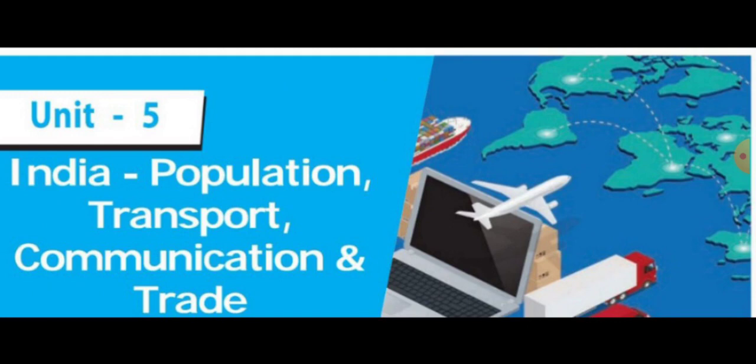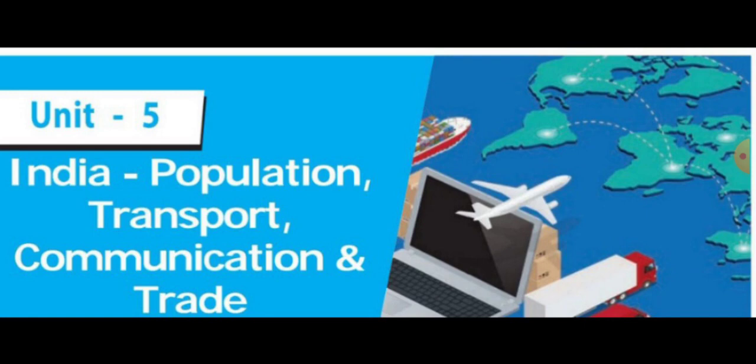Then next we learned about density of population. It is expressed as number of persons per square kilometer. Which is the most densely populated state in India? Very good. Bihar is the correct answer. Which has the least population density in India? Very good. Arunachal Pradesh is the state with the least population density. Then next we learned about population growth and change.